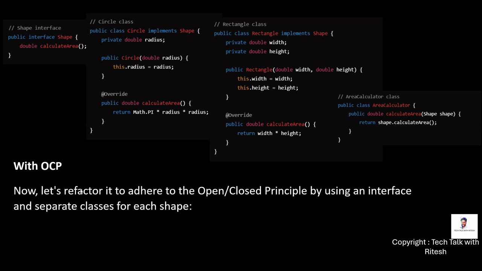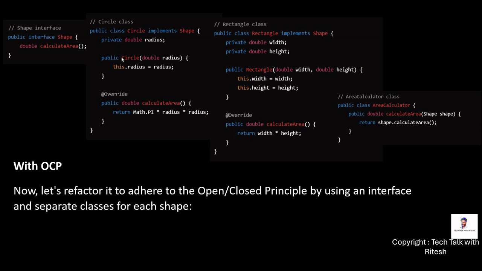Now how can we fix it with OCP in mind? Let's refactor it to adhere to the open closed principle by using an interface and separate classes for each shape. We have created an interface Shape which will calculate the area, and now we have separate classes.